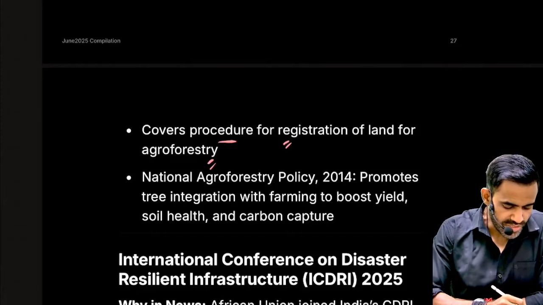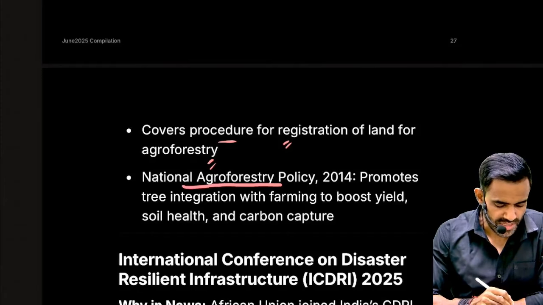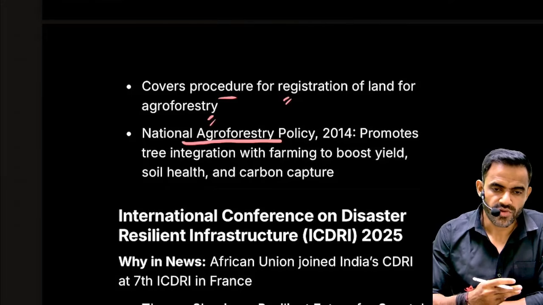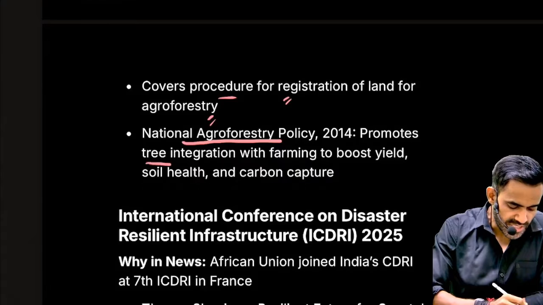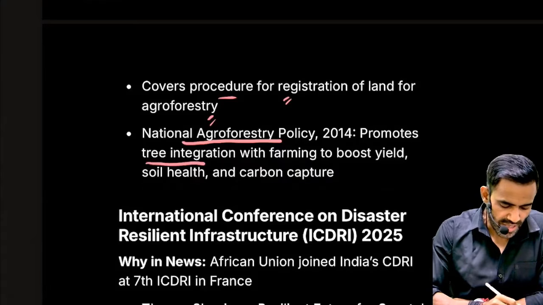Now India has a policy, the National Agroforestry Policy. The objective is to combine forestry with agriculture. Forestry basically means tree cultivation along with agriculture or farming.